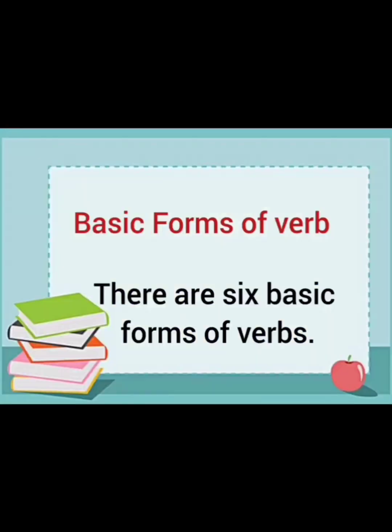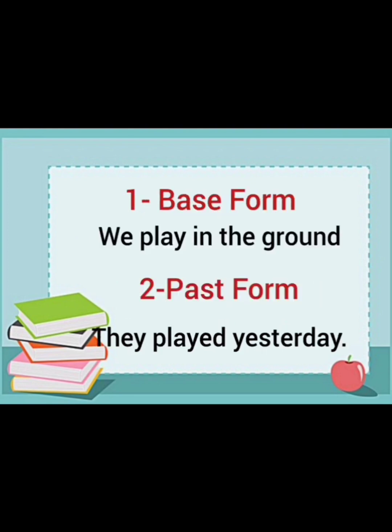Now, there are 6 basic forms of verbs. I'll explain all these in my further videos, but here I'll give you a glimpse of all of them with the help of a single example. The first one is base form. Base form means simply, in normal language, you say it as first form of verb. We play in the ground. Play is the first form of verb.